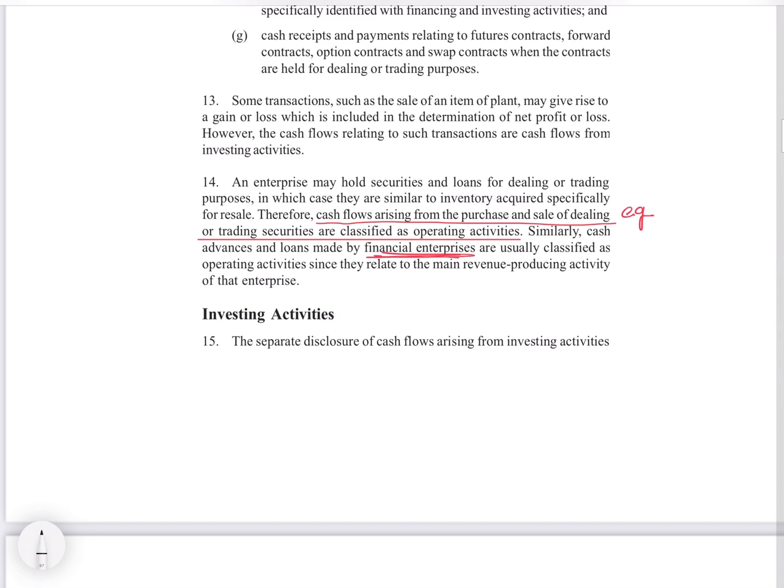Okay. If there is a company whose main activity is to buy and sell securities, trade on the stock exchange, then that is their operating activity. But this manufacturing company is also having one department which is doing buying and selling of shares just for the investment purpose. This will become their investing activity. This is not their main revenue generating activity. Okay, so this is not their operating but an investing activity.